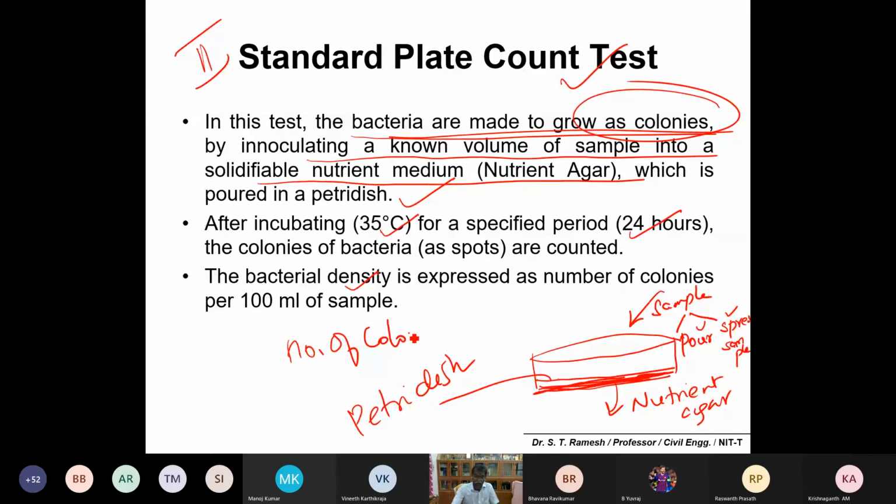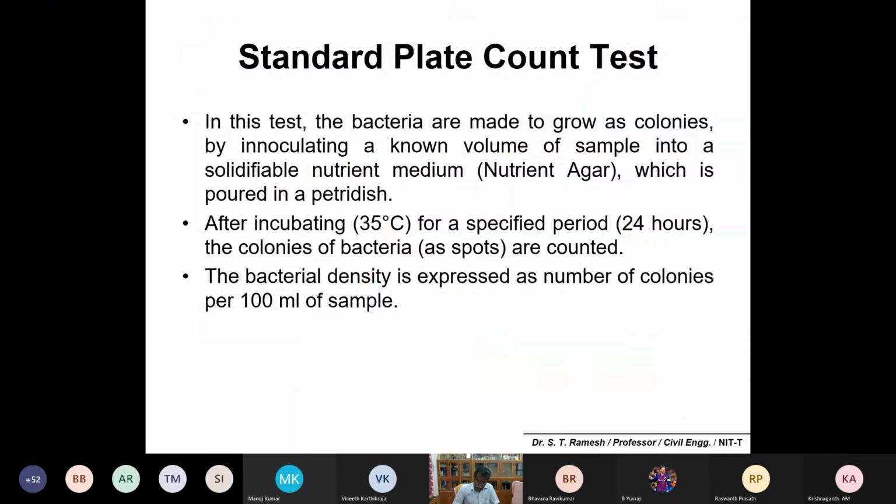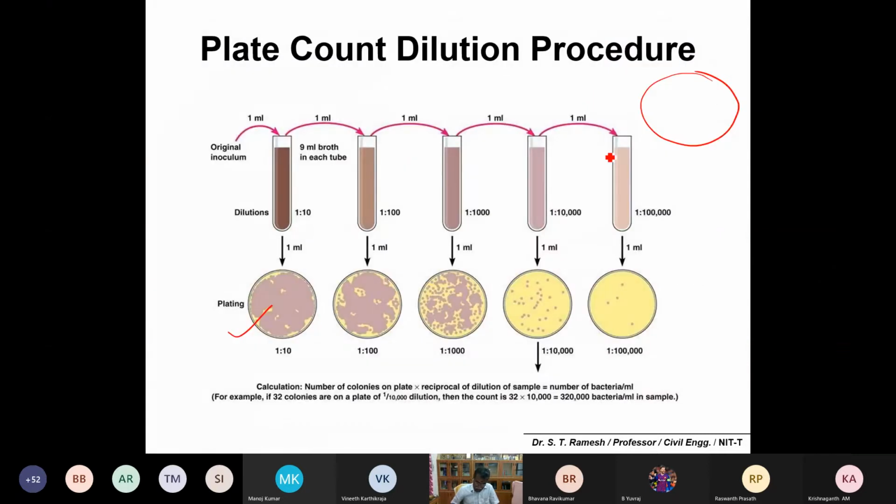These sorts of tests are normally done with dilution, which is important. Imagine the water contains a large microbial population of coliforms or indicator organisms.